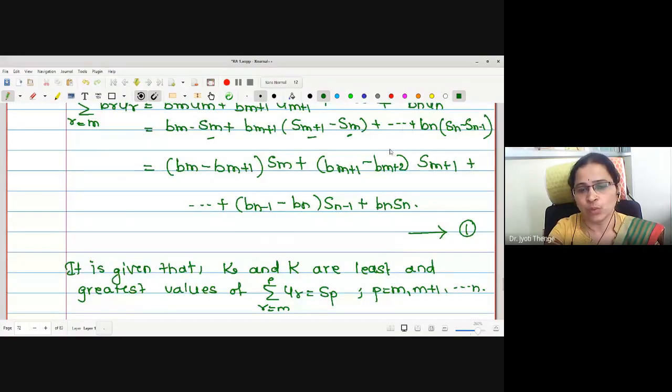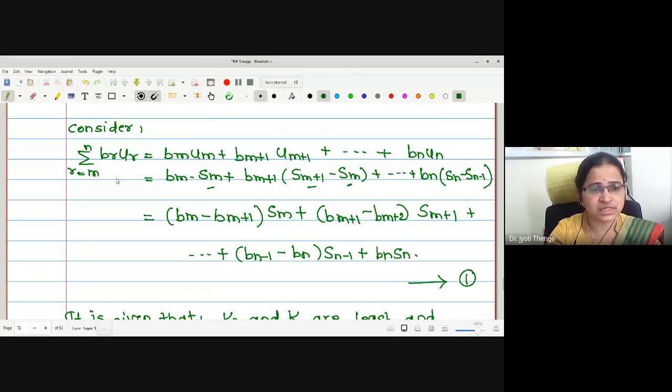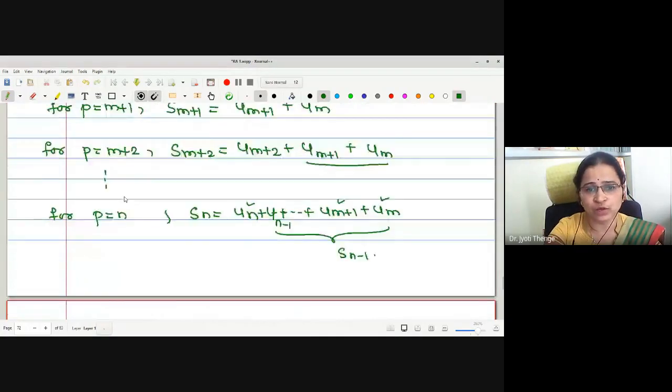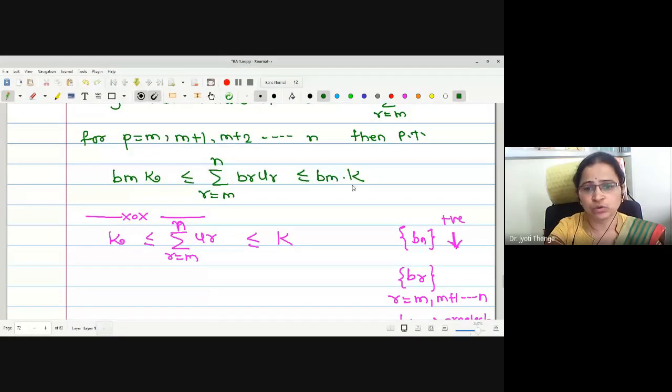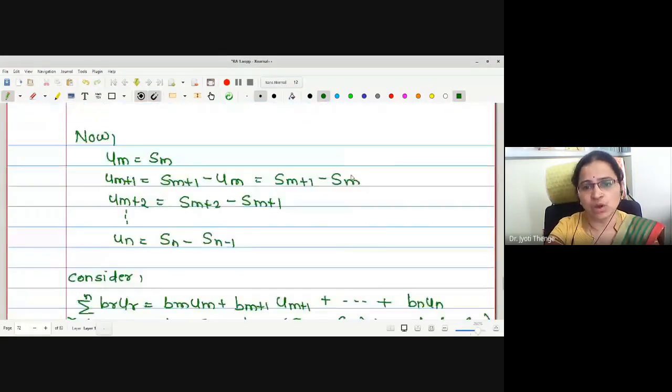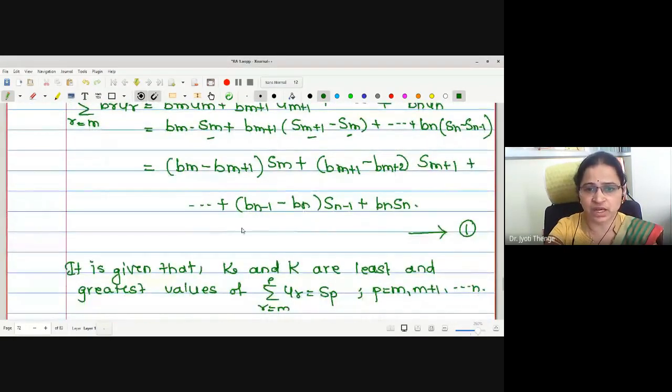Now, we want to construct the right hand side of equation number 1, that is summation BRU1, and we have to prove that it lies between the two values Bm small k to Bm capital K. Now look at this right hand side very carefully. The coefficient of Sm is Bm minus Bm plus 1. Coefficient of Sm plus 1 is Bm plus 1 minus Bm plus 2.